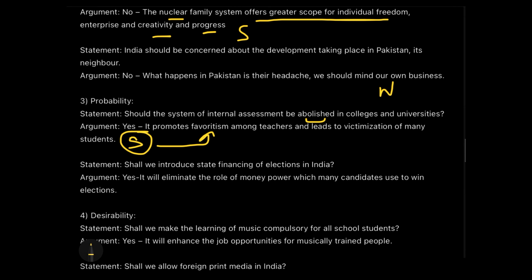Okay, that's why. Then the next statement is: shall we introduce state financing of elections in India? If someone is saying yes, then the reason they are giving is to eliminate the role of money power, which many candidates use to win elections.